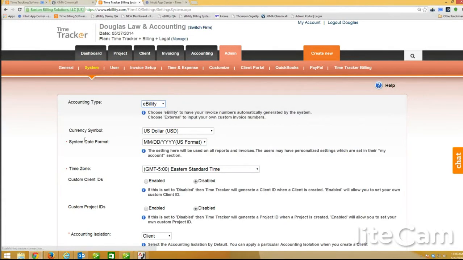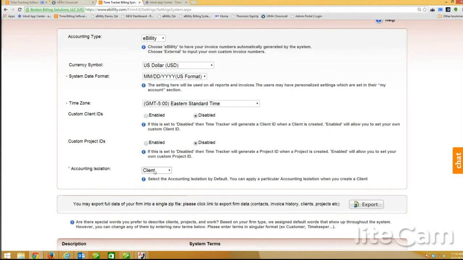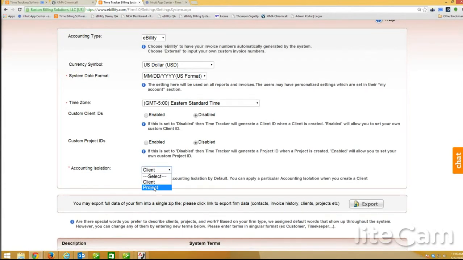This is a new feature, and you can set it up where you're either invoicing by the client, which is always the original way we always invoiced. So if you want to invoice many projects or matters on one invoice, you can do that if the isolation is for the client. That basically means that you can invoice many things on one invoice for a client, many matters or projects. You could change that to project level accounting, which would mean that you would only invoice each project separately and only receive payments for each project separately.